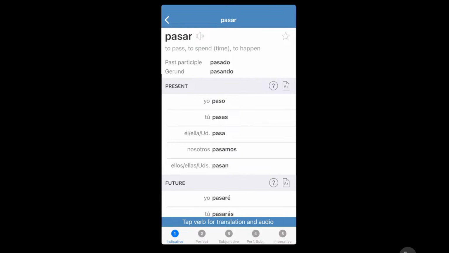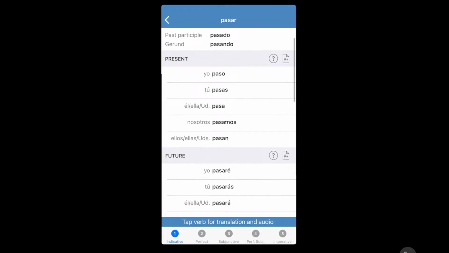When you're passing, it's pasando. P-A-S-S-E-D, or pasando. Passing, P-A-S-S-I-N-G.